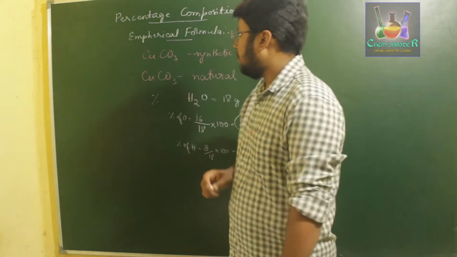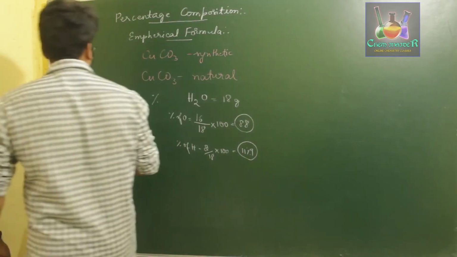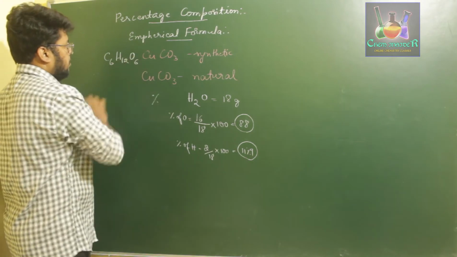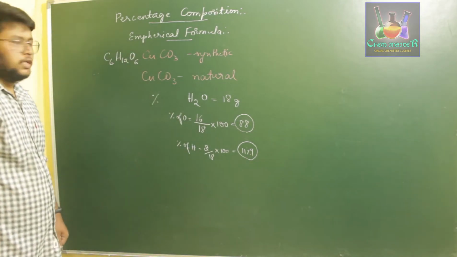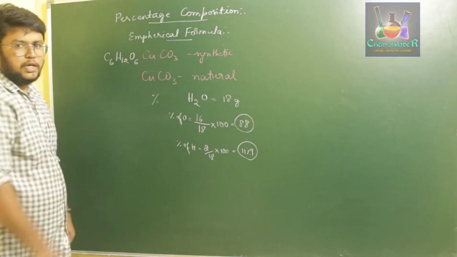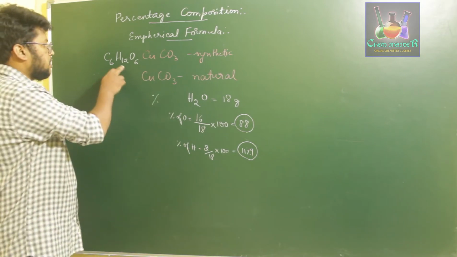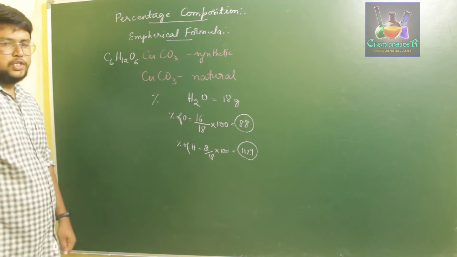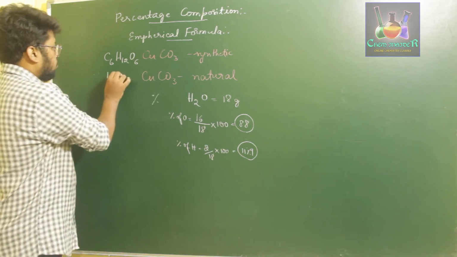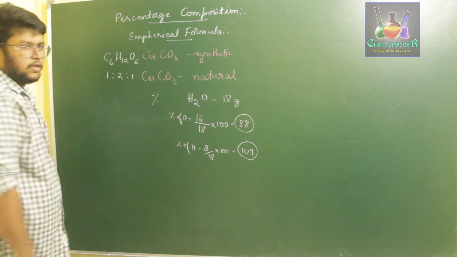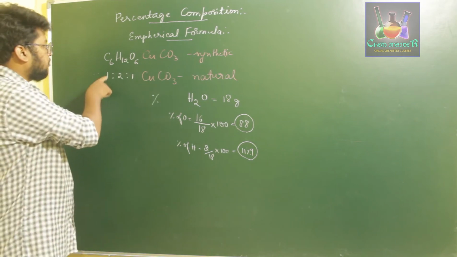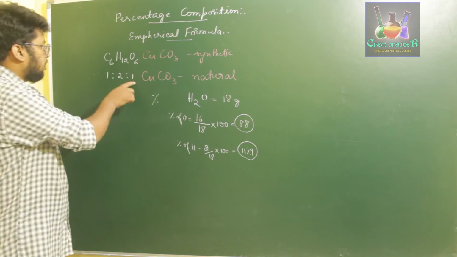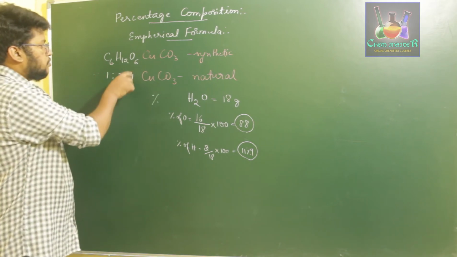For example, if you consider our glucose molecule, it can be written as C6H12O6, right? Instead of taking C6H12O6, we can reduce it to its simplest ratio, that is 1:2:1. That is 1 atom of carbon, 2 atoms of hydrogen and 1 atom of oxygen in this ratio.